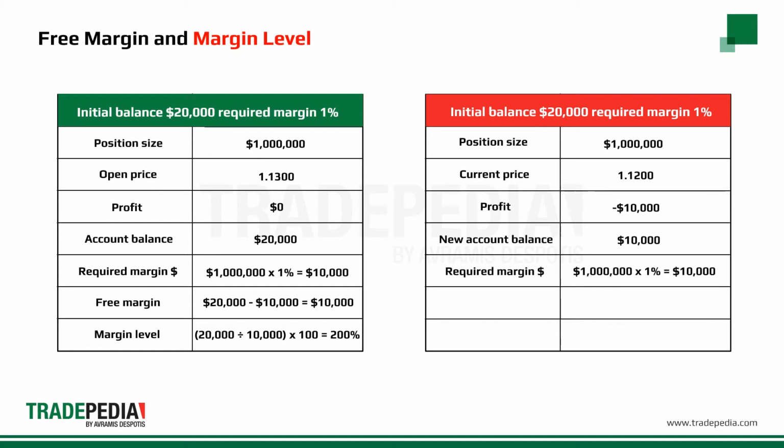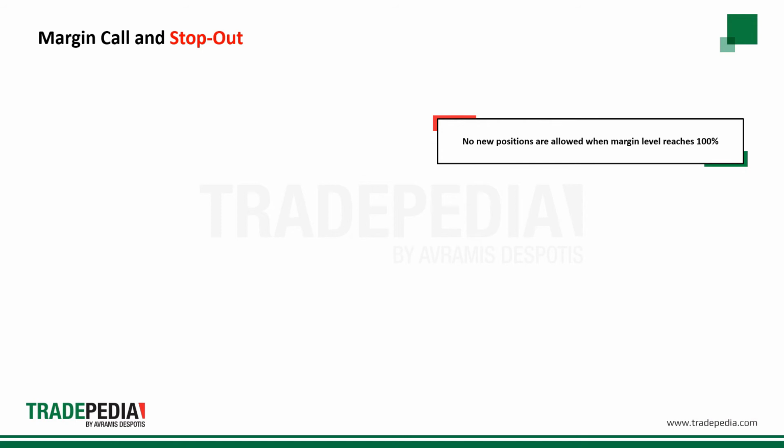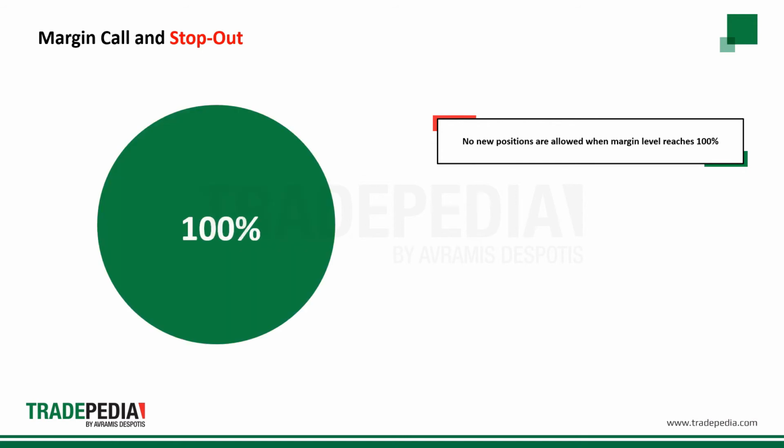The required margin is $10,000. Free margin is now the new account balance of $10,000 minus the required margin of $10,000 for the open positions, which equals $0, meaning you do not have any more free margin to open any new positions. In percentage terms, your margin level is now the account balance of $10,000 divided by the required margin of $10,000, which equals 100%. When your margin level reaches 100%, you don't have any free margin to open any new position. This is the danger zone.